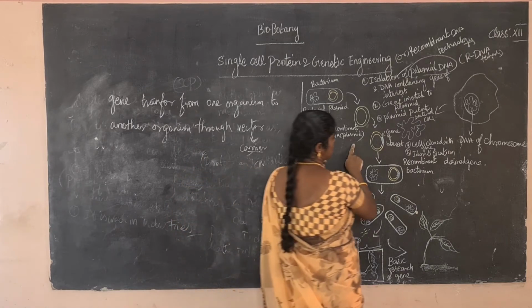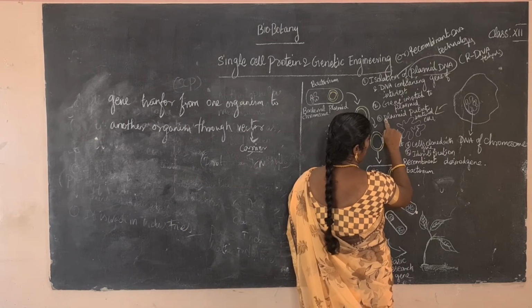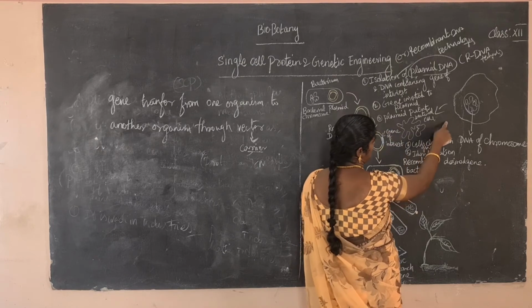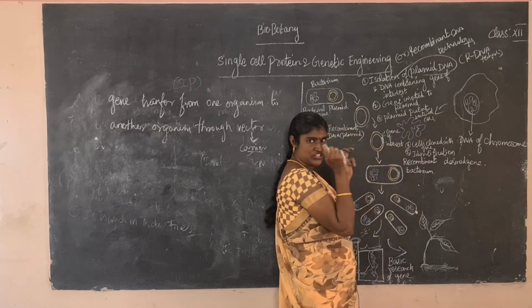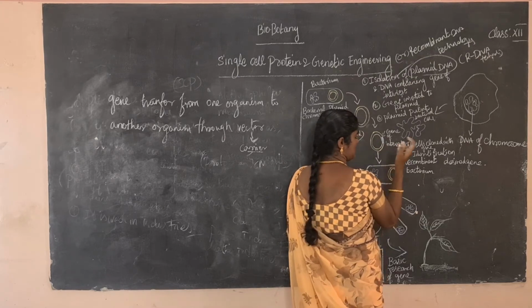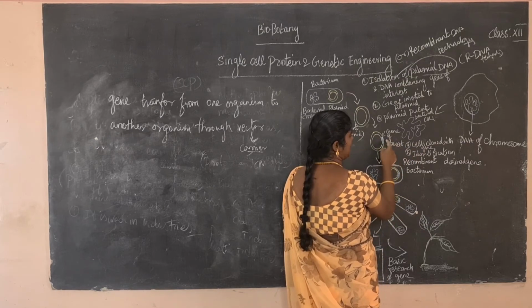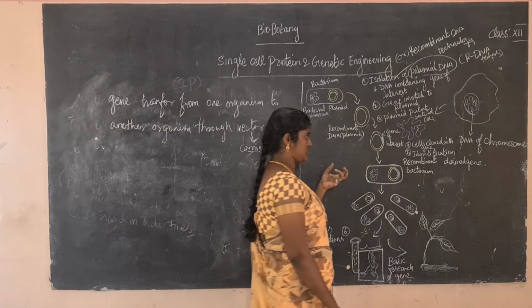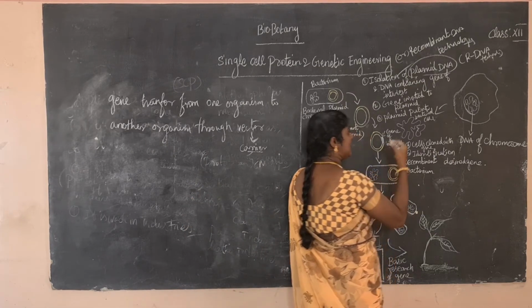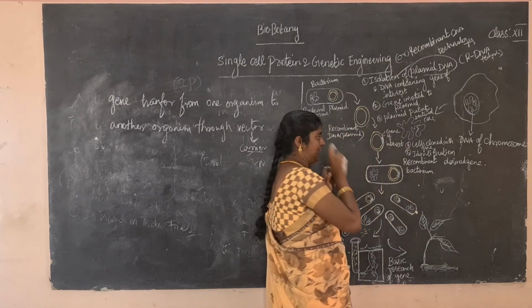Okay? So next one, the plasmid is put into the bacterial cell. What is this? It is a bacterial cell. So the gene of interest, this is the gene we want, the interest gene, is inserted in the plasmid. And the insertion into the plasmid is done.